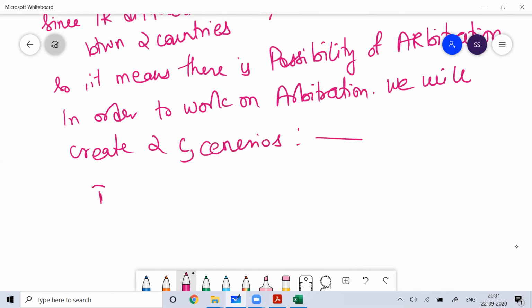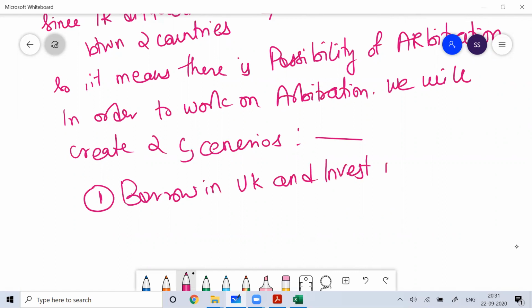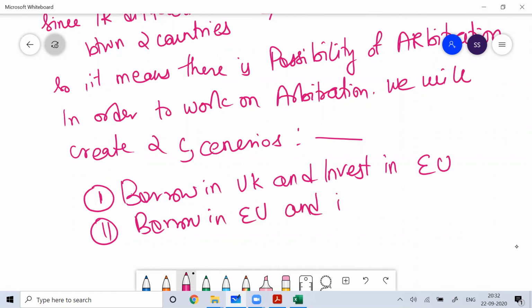Scenario one: borrow in UK and invest in European Union. And scenario two is borrow in European Union and invest in UK.